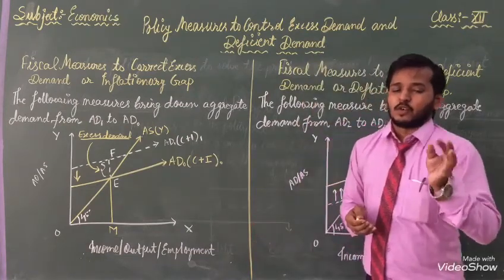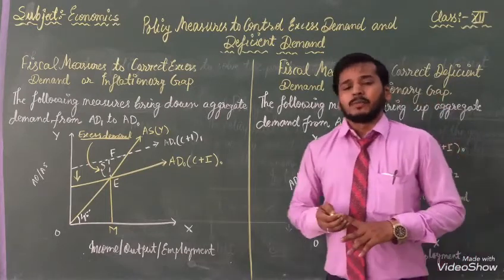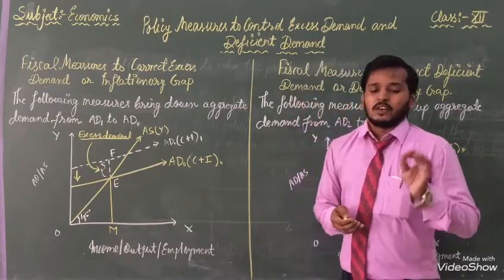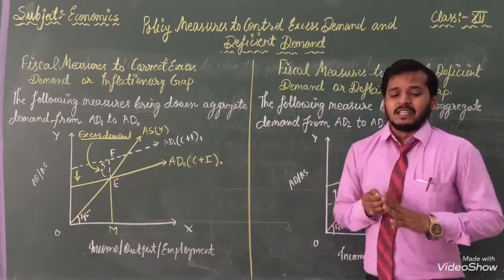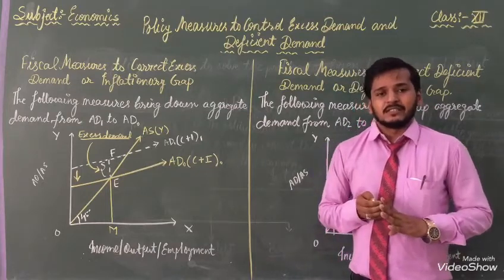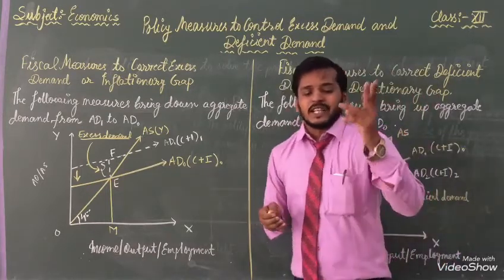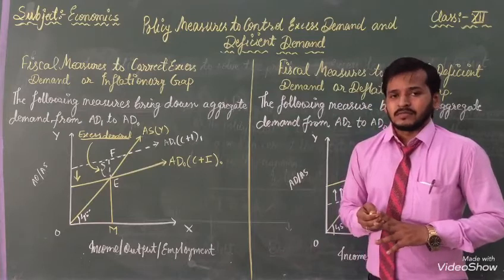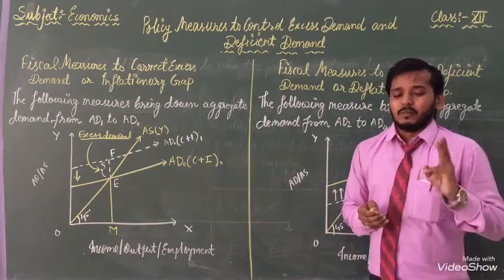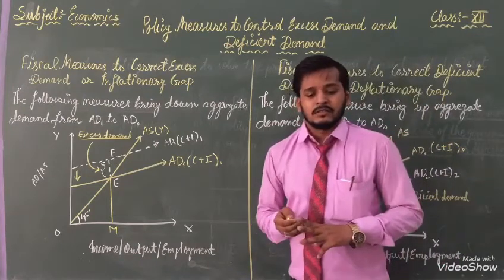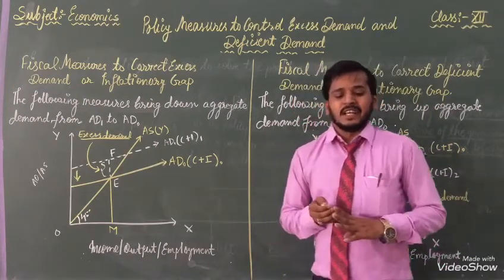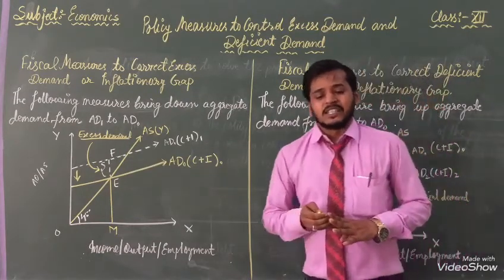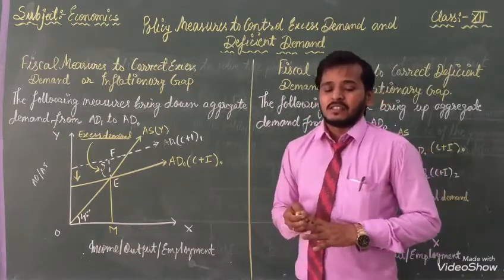Now, the control of excess demand. There are a few topics in front of you. How can we control this excess demand? First condition: the government should impose new taxes and raise the rate of existing taxes. Second: it will reduce the disposable income. Clear? And third: consumption and investment will fall. And fourth: aggregate demand is reduced and excess demand is corrected.